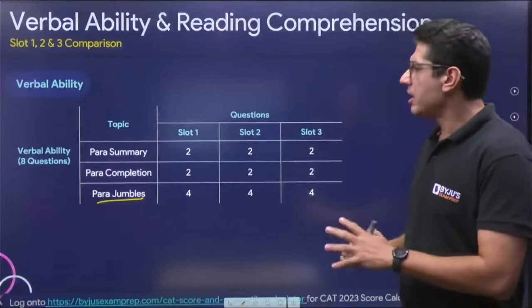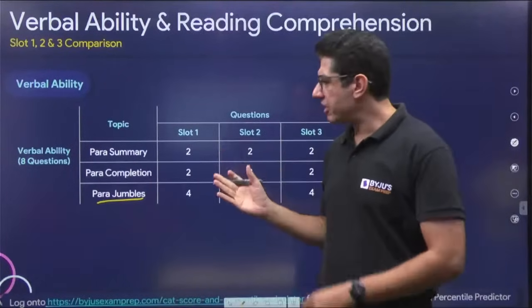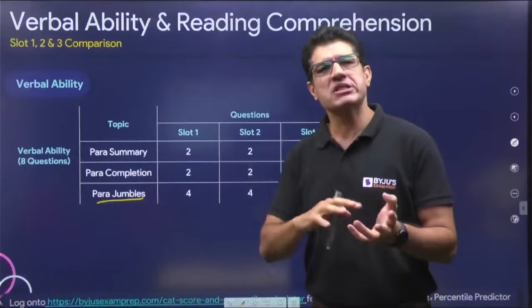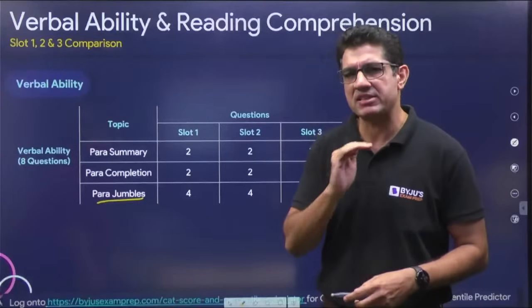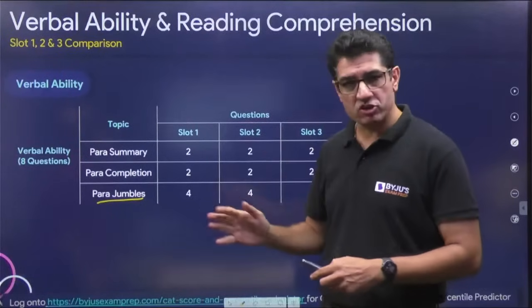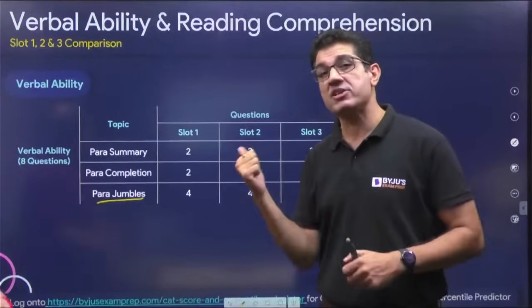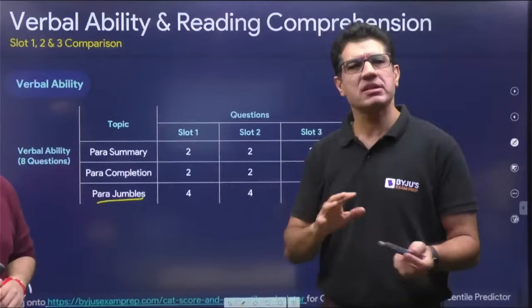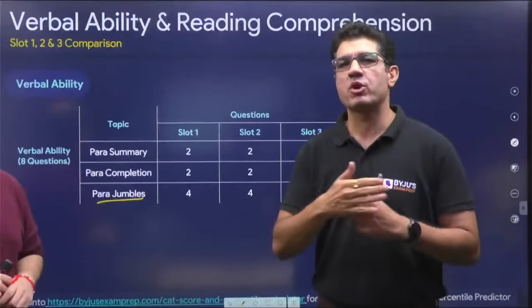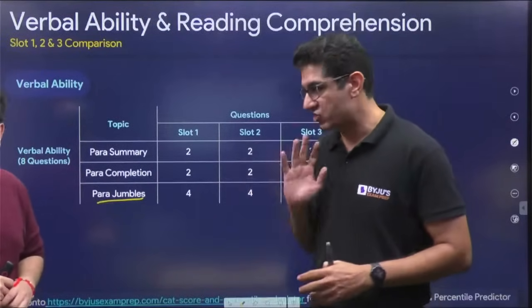And as usual, the difficulty level in para summary was mostly easy to moderate. Parajumbles this time surprisingly were relatively easier. Para completion in the first 2 slots were easy, but in the last slot, one para completion question turned out to be tough, and paragraph odd one out questions were more or less moderate across all the 3 sections.